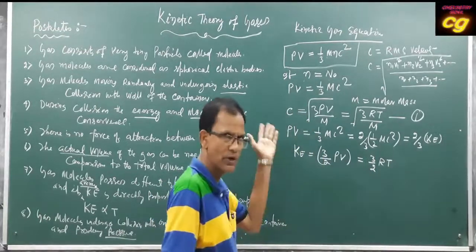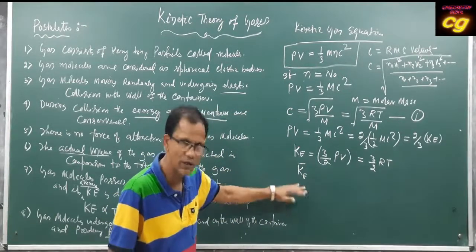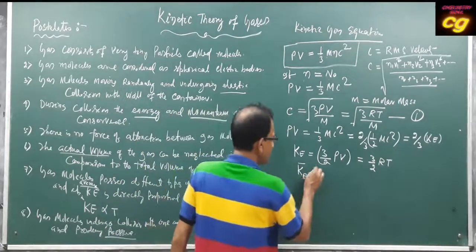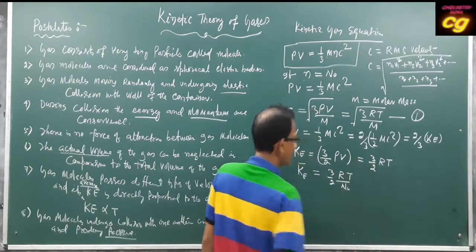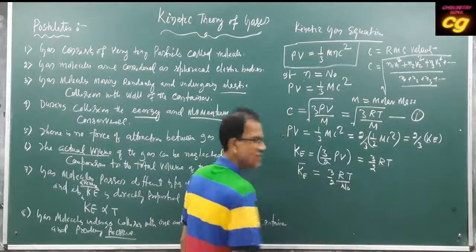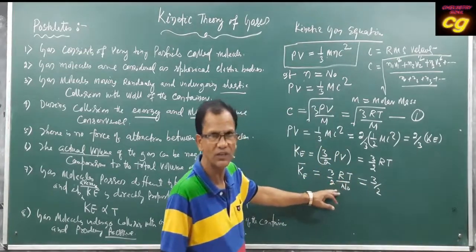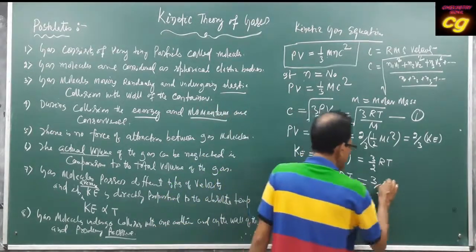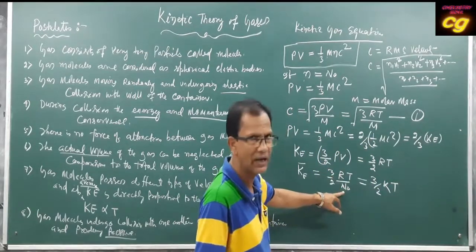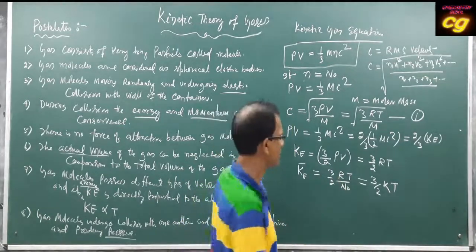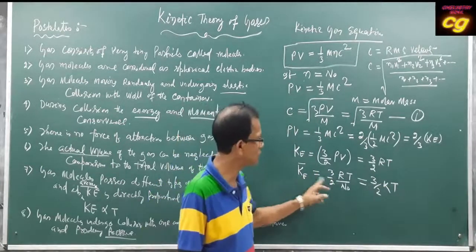If you divide by Avogadro's number, then it becomes the average kinetic energy, equal to 3 by 2 R by N0 into T. Here R is the universal gas constant, N0 is also a constant, so related to another constant k into T. What is k? k is equal to the universal gas constant R divided by N0, and this is called the Boltzmann constant. So the average kinetic energy is equal to 3 by 2 kT.